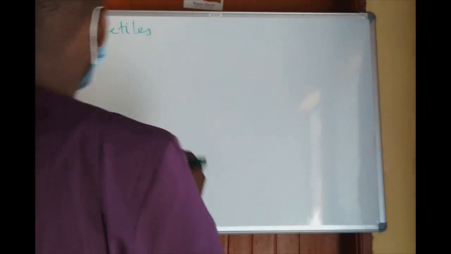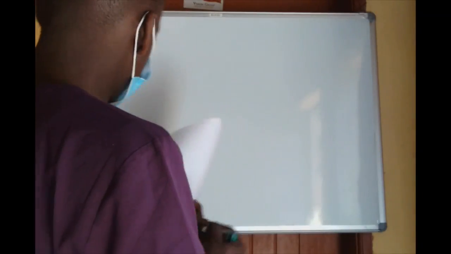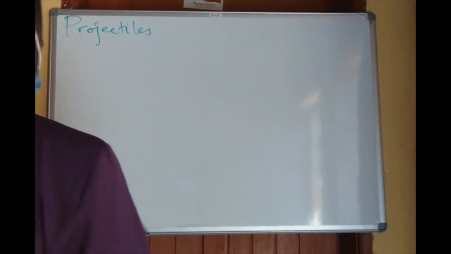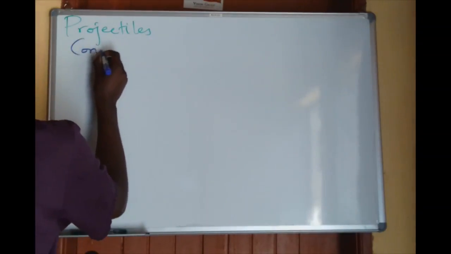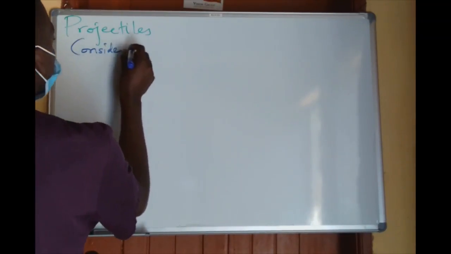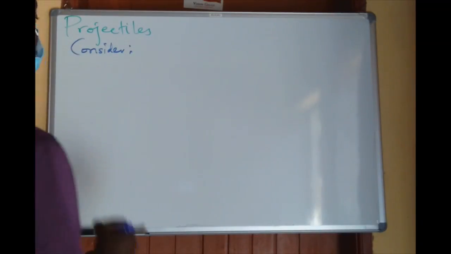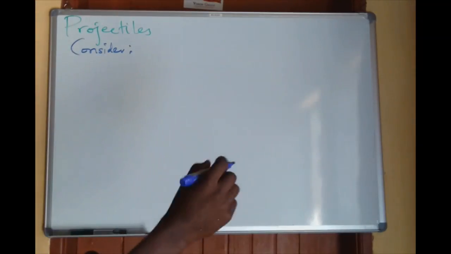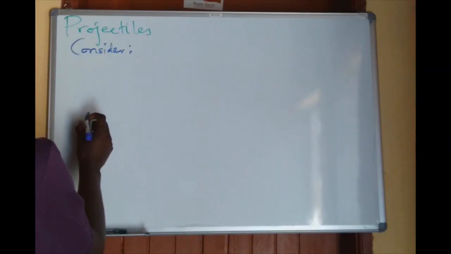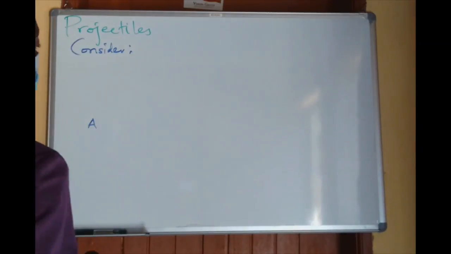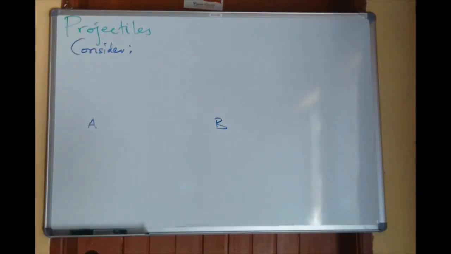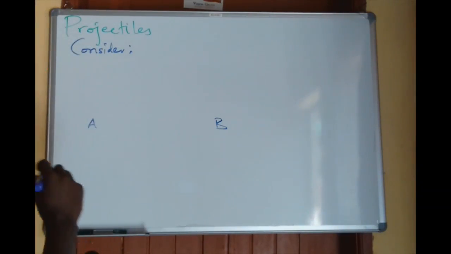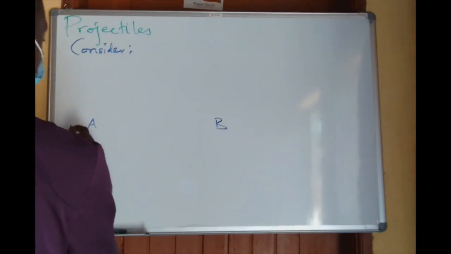Let's change the marker. Consider this particle. I'm going to project a particle to move from point A to a certain point B, whereby these two points are on the same horizontal level.